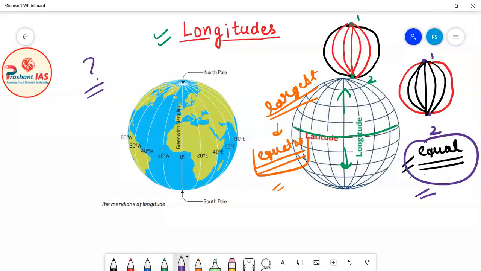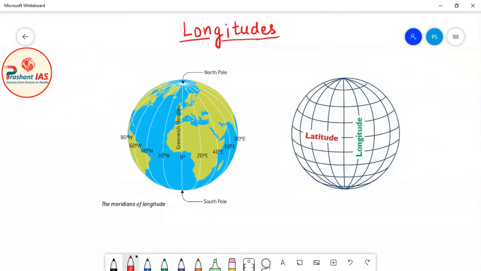All the longitudes are alike, they are similar, like twin brothers, their size is the same. Remember, all the latitudes are different: the equator is the largest, and when you move from the equator to either pole, the size of latitudes decreases. But with longitudes, the size of all the longitudes is equal. So now the question is, which longitude should be treated as the reference longitude?